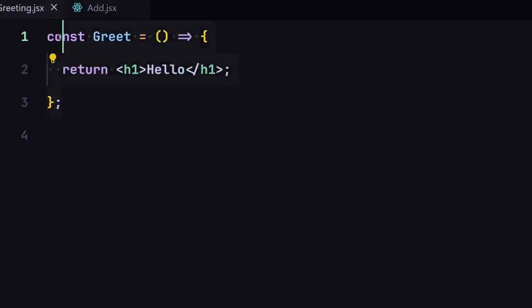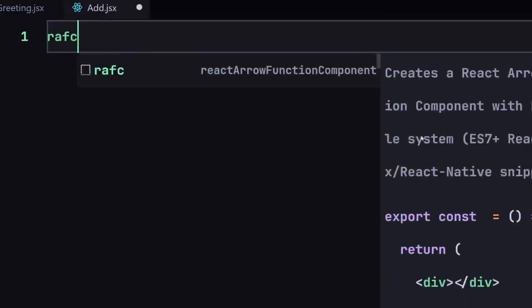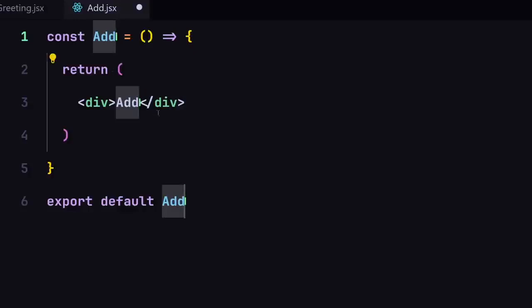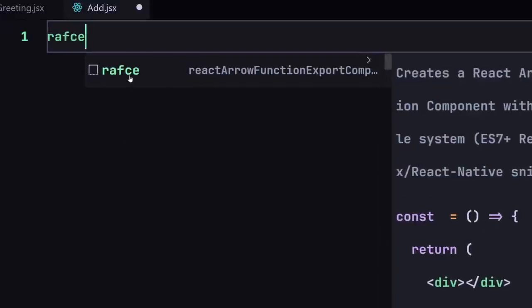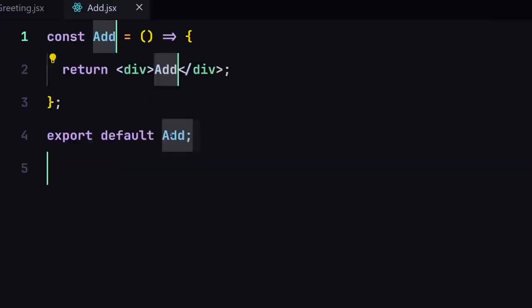So this component took a lot of time to write. Now in this component I'm going to just use RAFCE. Okay, so you just have to write there, and once you hit enter, here you can see it's going to give us the entire boilerplate of our component. Let me just show you there once again. You just have to write RAFCE and hit either tab or hit enter. It's going to give us that entire component right here. So if I save my file,